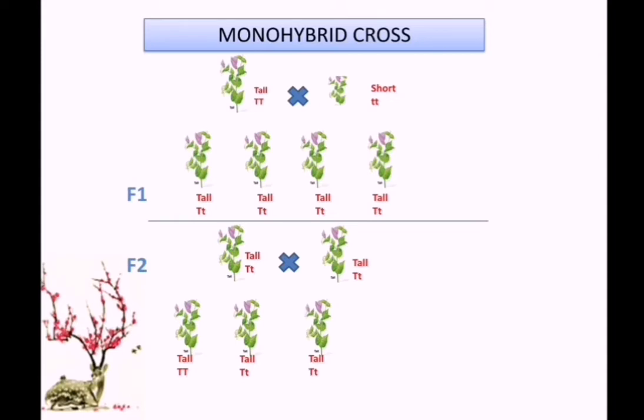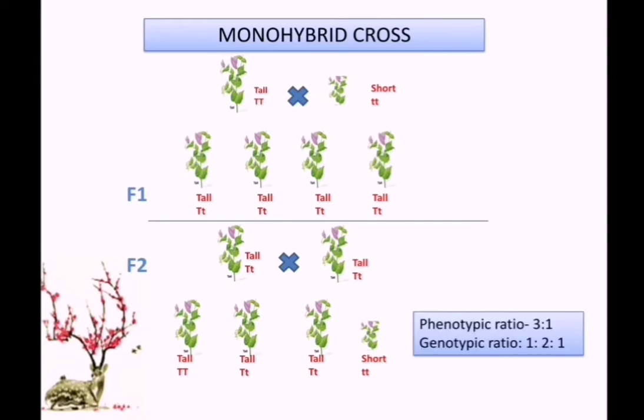Then the third one is also tall, also showing capital T, small t, so that is also a heterozygous tall plant. Then the last one is short. We know for shortness we don't want capital T, because capital T is a dominant trait. So here it is small t, which is a recessive one. So the plant is short.